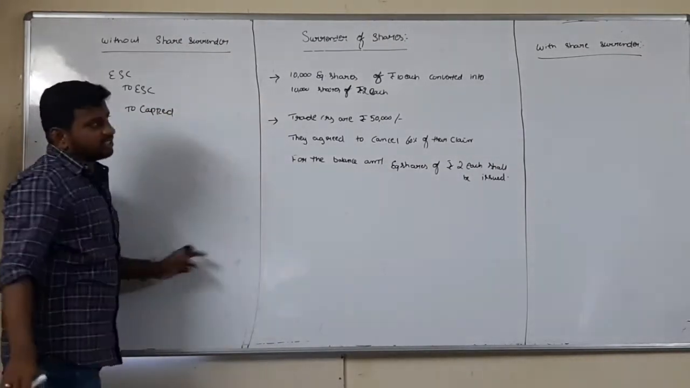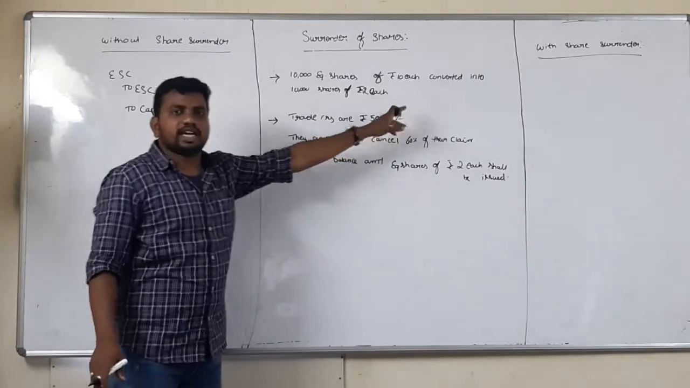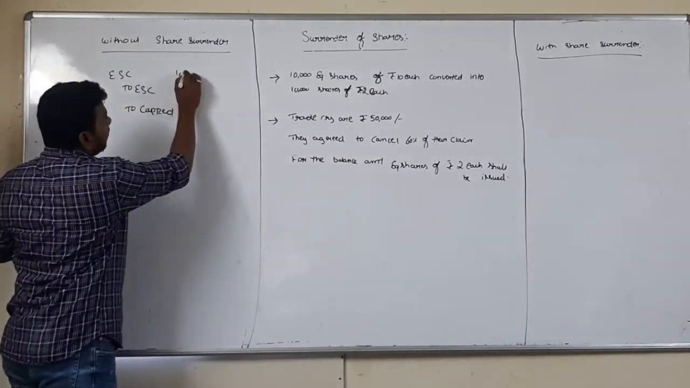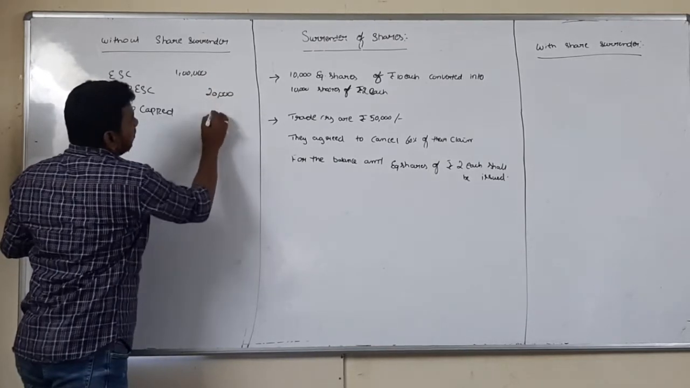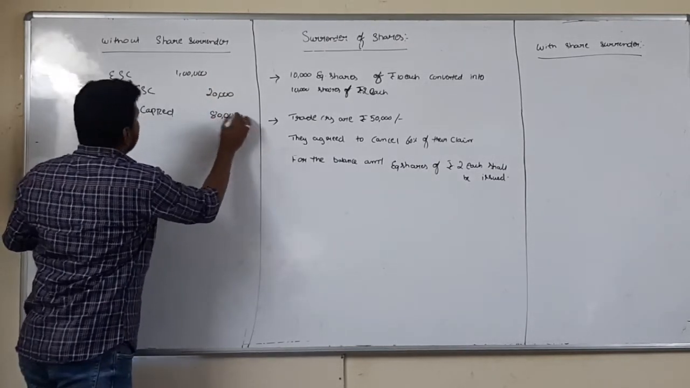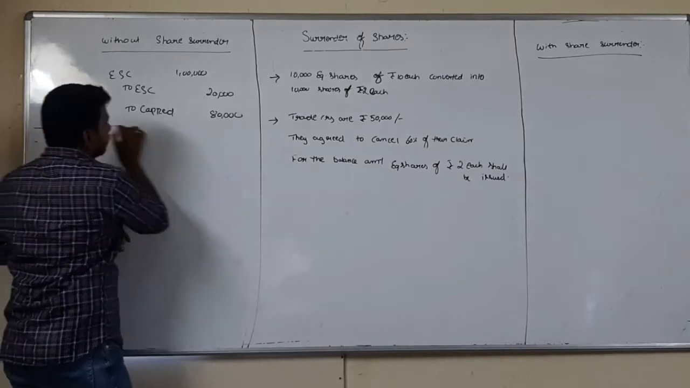Now, how much do I have to cancel? 10,000 into 10, I have to cancel 1 lakh. So here 1 lakh. How much am I raising? 20,000. So the balance amount is a profit, transferred to capital reduction account.